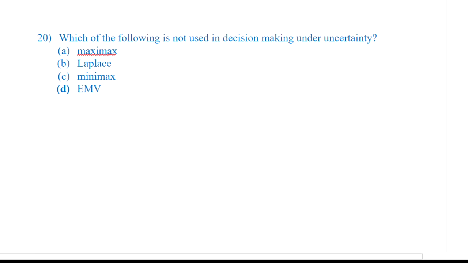Which of the following is not used in decision making under uncertainty? Not used. See, maximax is optimist. Laplace, equally likely. Minimax is pessimist. EMV is under risk. When the probability is given, EMV criteria is used over there. So what is the right answer? EMV is the right answer. So this was the last question for this video. Keep tuned in for more questions.